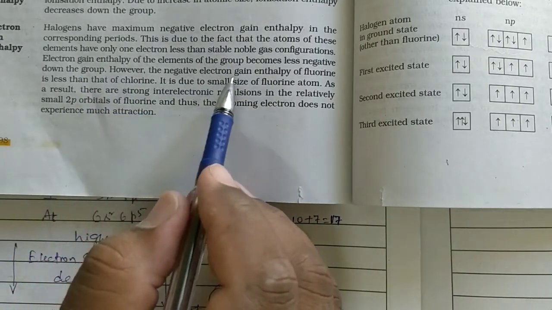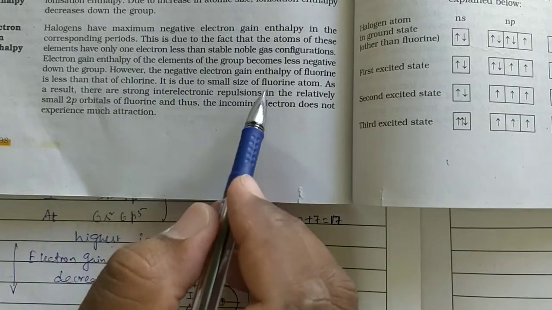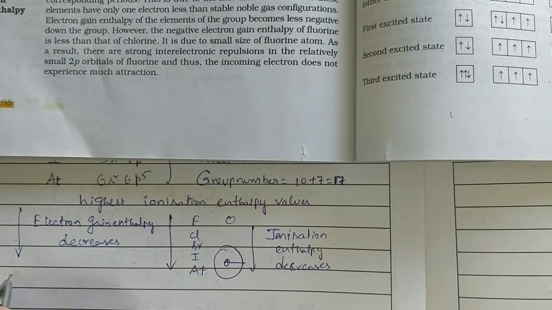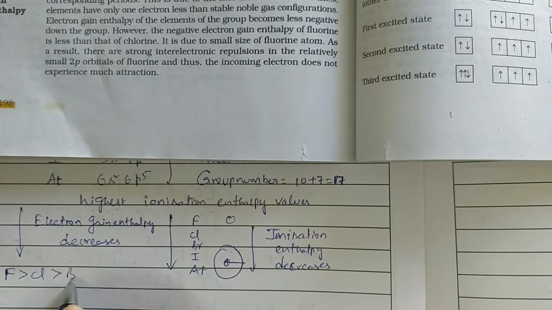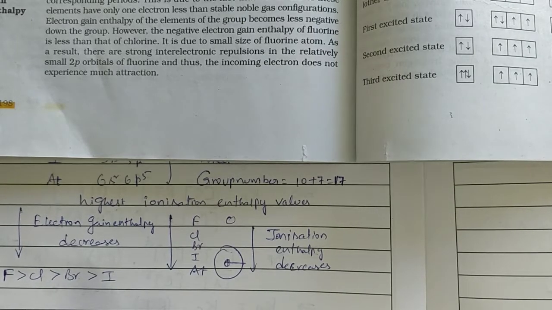However, the negative electron gain enthalpy of fluorine is less than that of chlorine. It is due to the small size of the fluorine atom. Now actually, if it decreases from top to bottom, what is the order to be followed? Fluorine is greater than chlorine, chlorine is greater than bromine, bromine is greater than iodine. This is the order that should be followed.